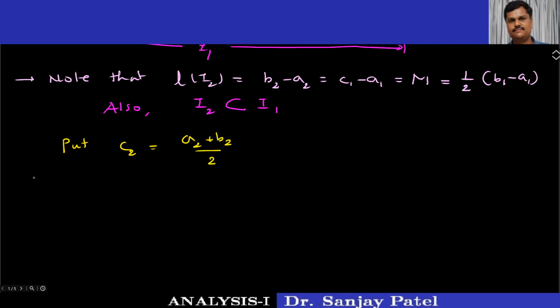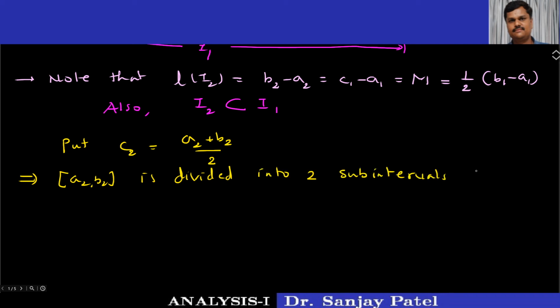Okay, and as a result the interval A to B2 is divided into two subintervals, A2, C2 and another subinterval C2, B2.